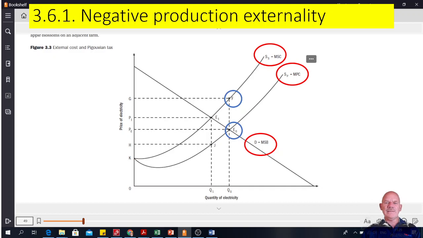If we have the ideal situation, we would be at E1, where the demand curve is equal to the marginal social cost curve. So the ideal situation is to be at E1. But what does that mean?